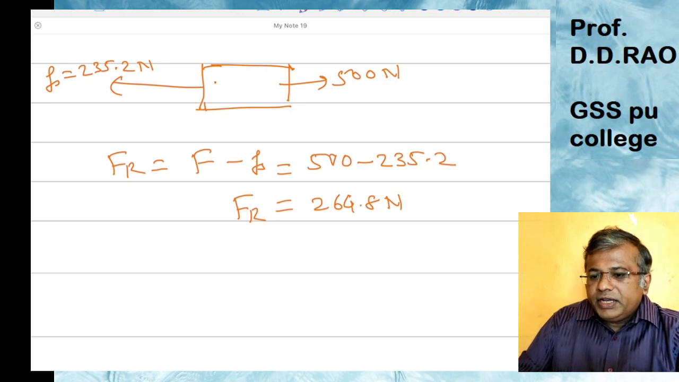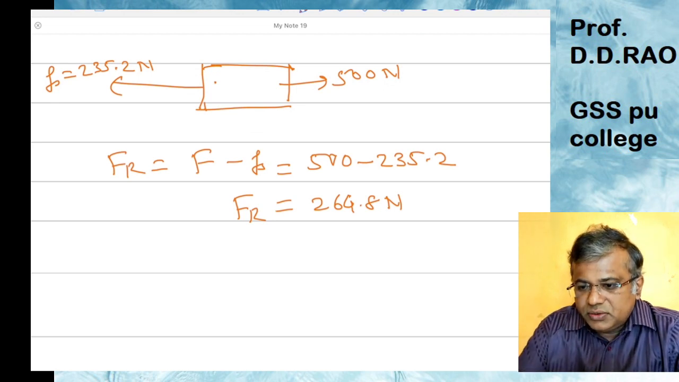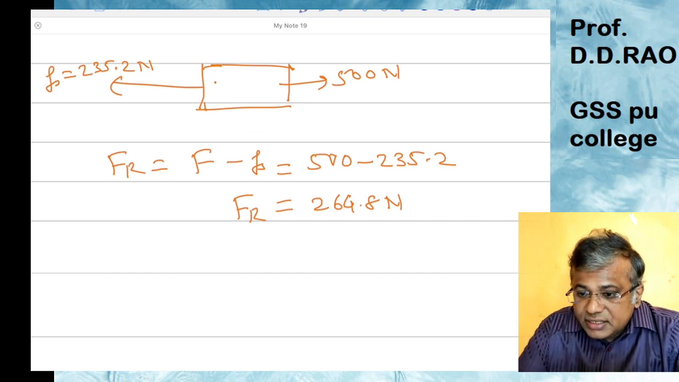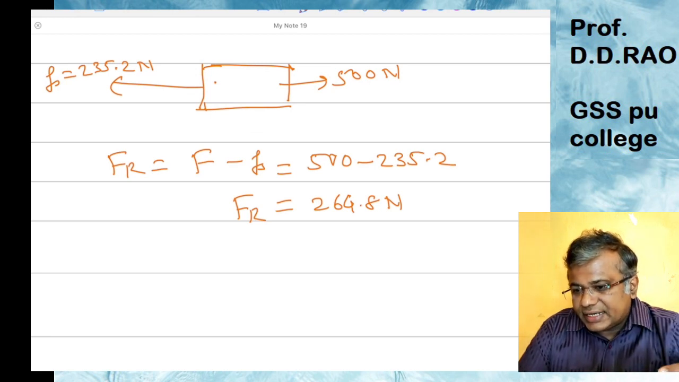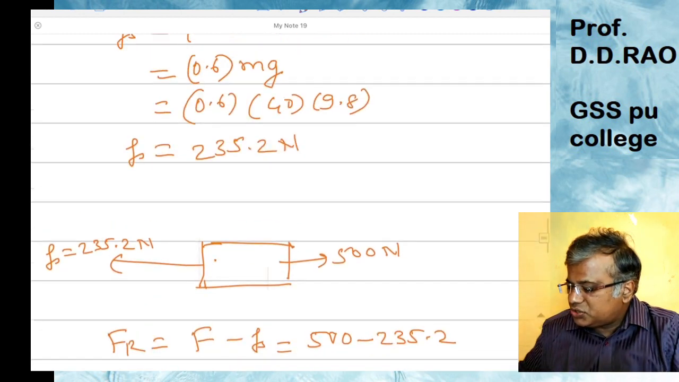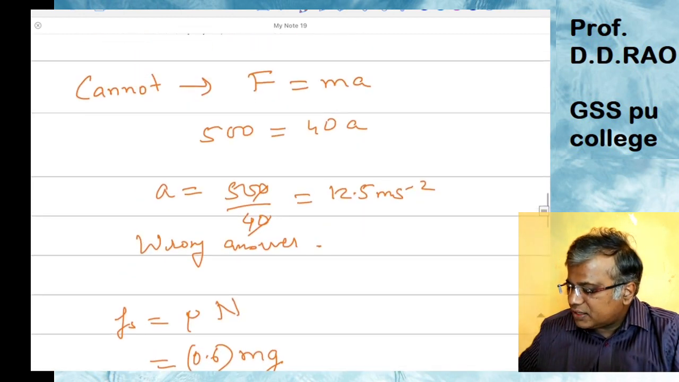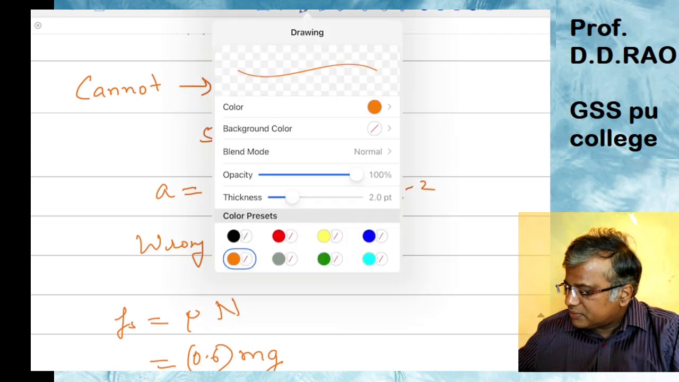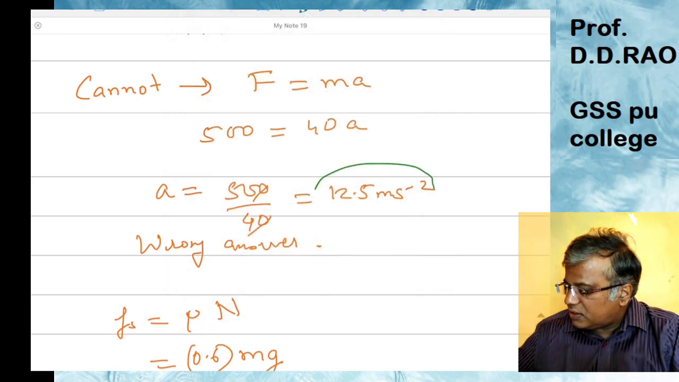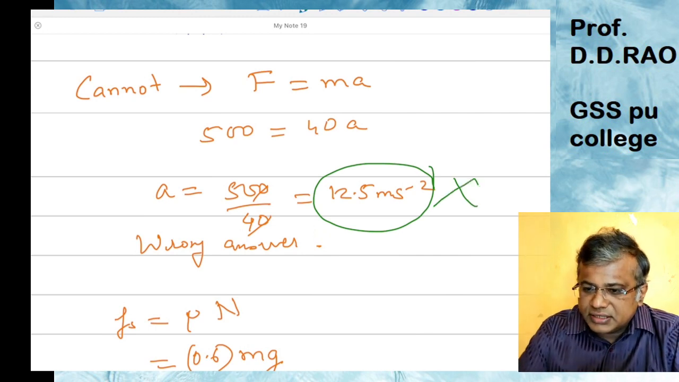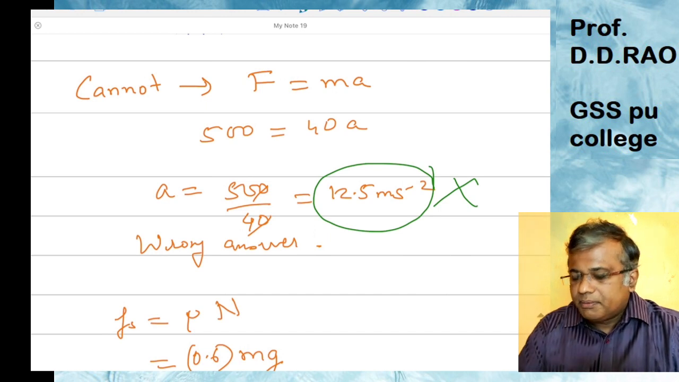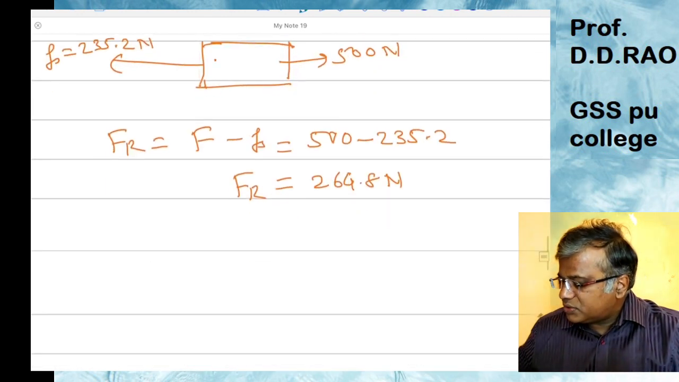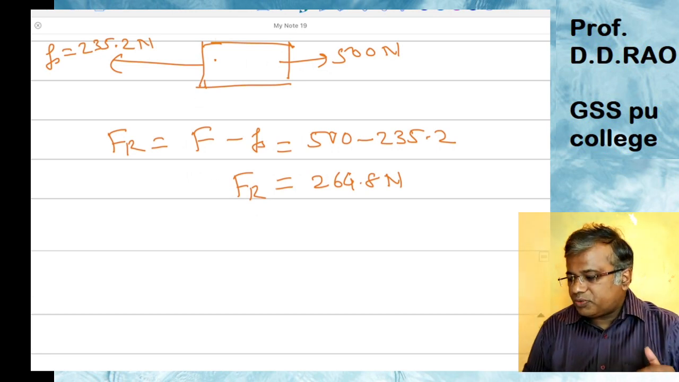So when you are dealing with friction, you will have to take the resultant force into consideration. You cannot take the applied force directly, which I just showed you. If you take the applied force 500, you are going to get a wrong answer, because you have not considered the frictional force. But the moment you start considering this frictional force, you get the answer 264.8 Newton.